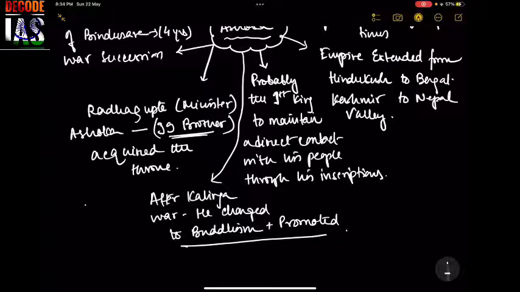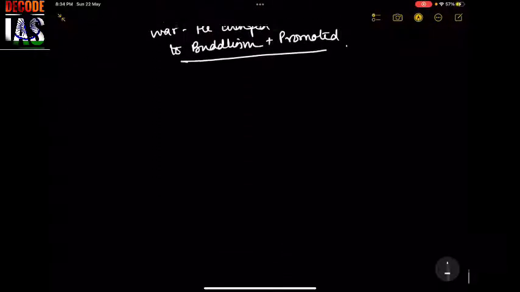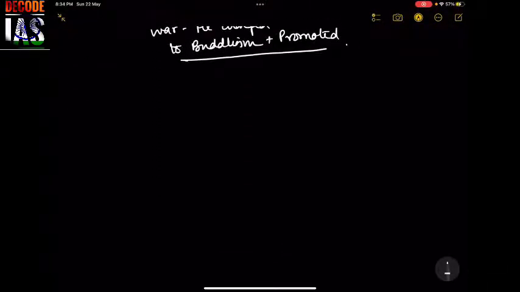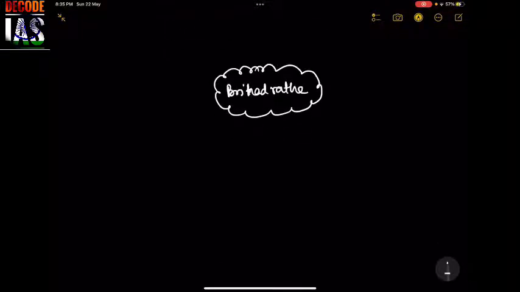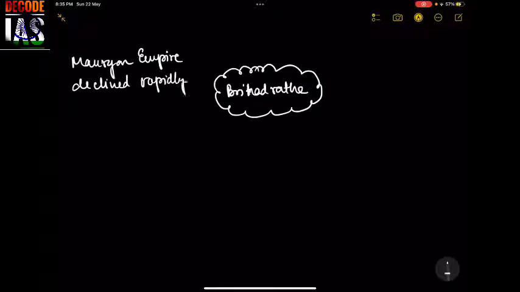Now, when it comes to the last ruler of the Mauryan Empire, it is Brihadrath. A few things that we need to understand. The Mauryan Empire declined rapidly after Ashoka.